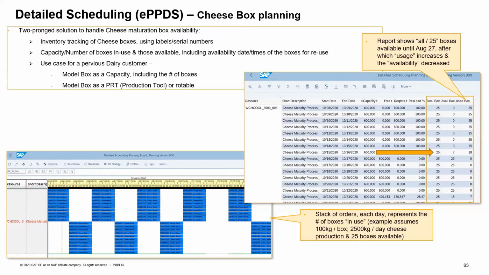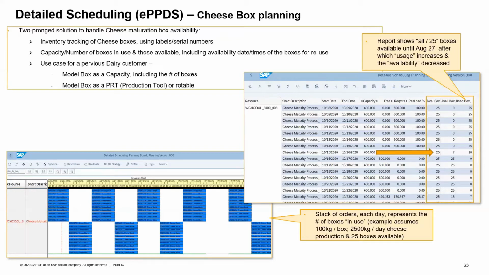We talked about the Fiori application being the web-based application with which the planners and schedulers can easily work with their day-to-day activities in the SAP PPDS system. We talked about how the applications within PPDS are segmented into planning and scheduling.